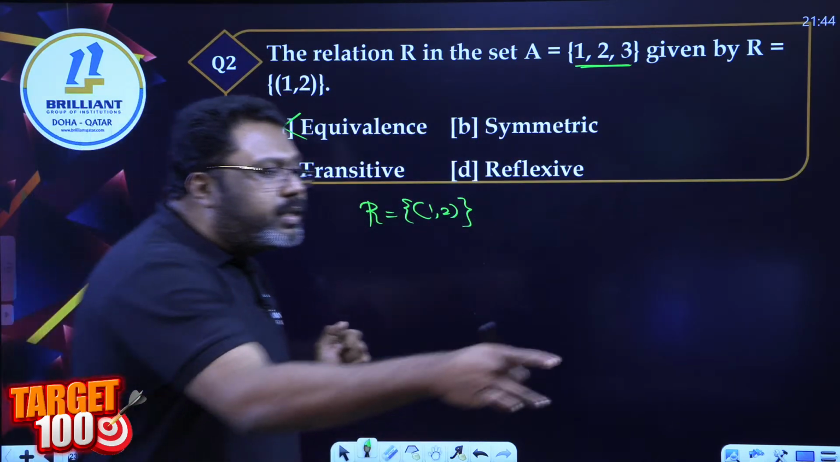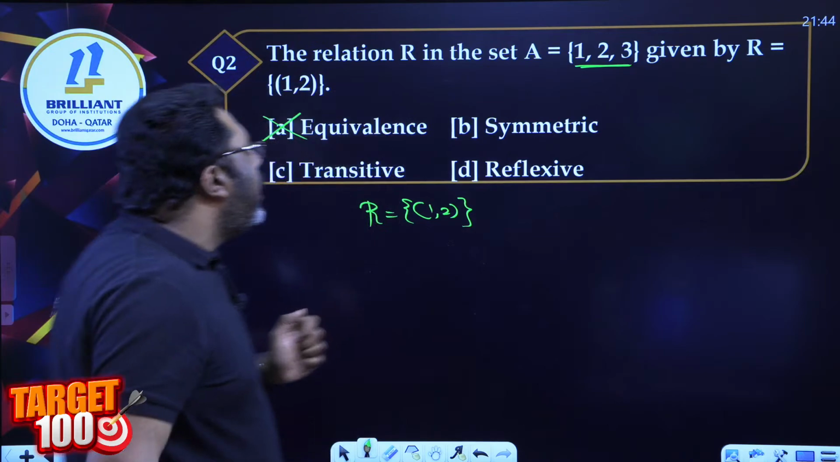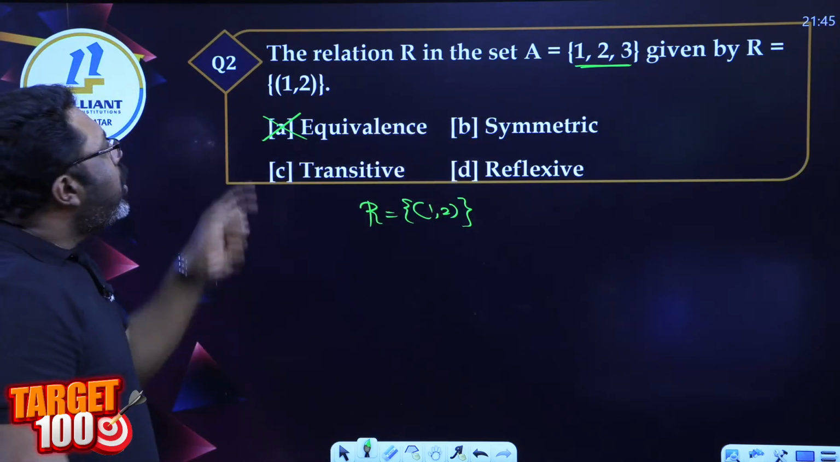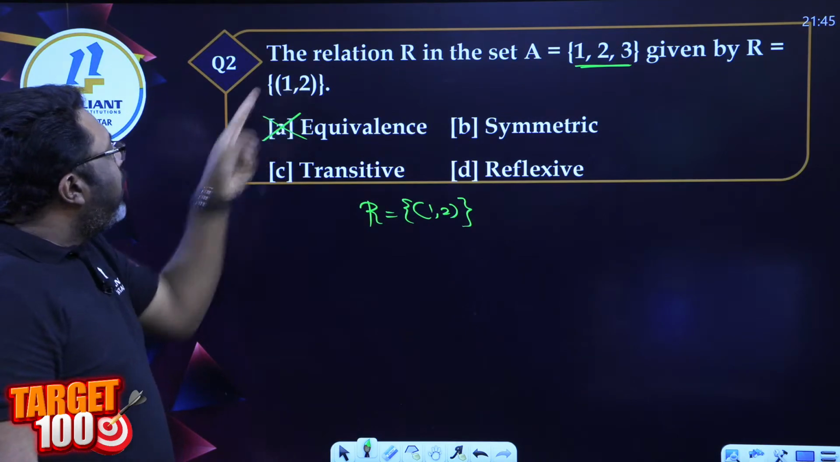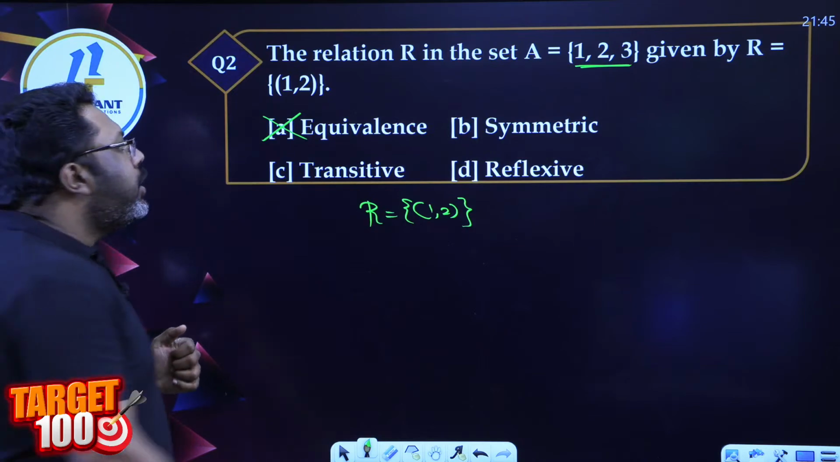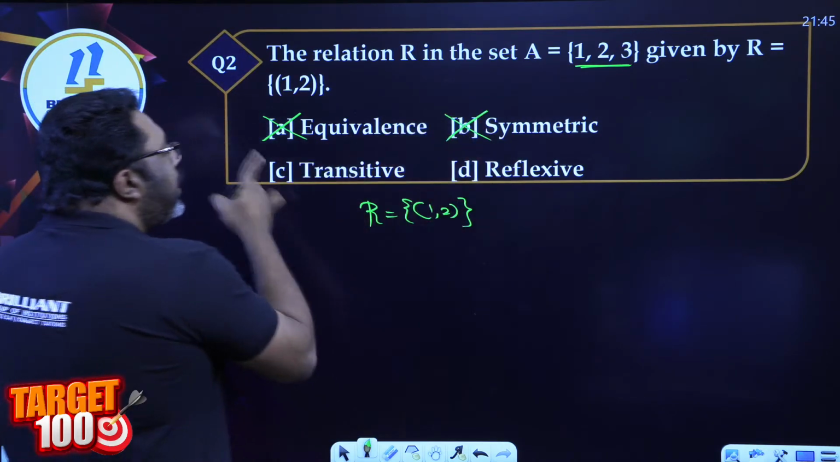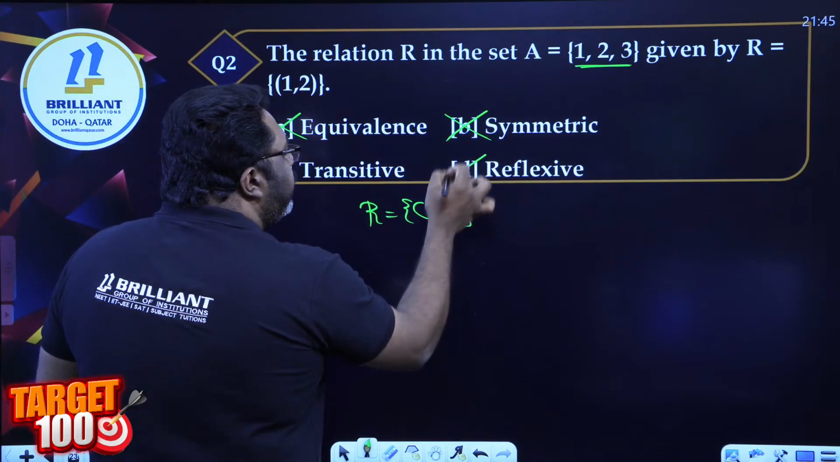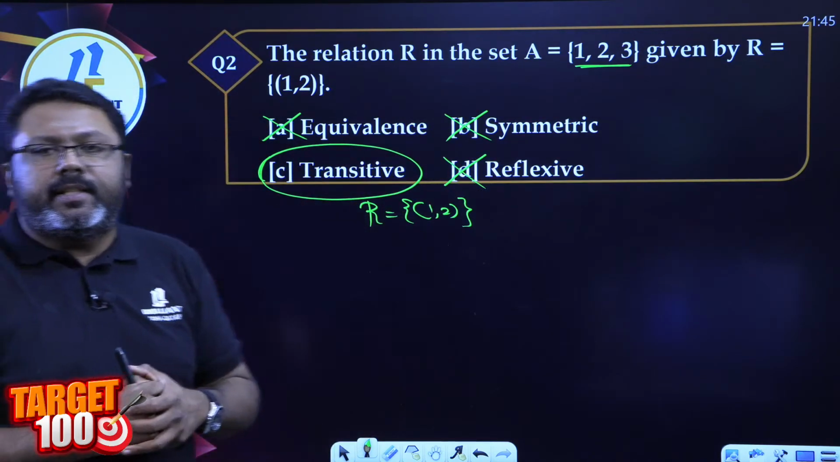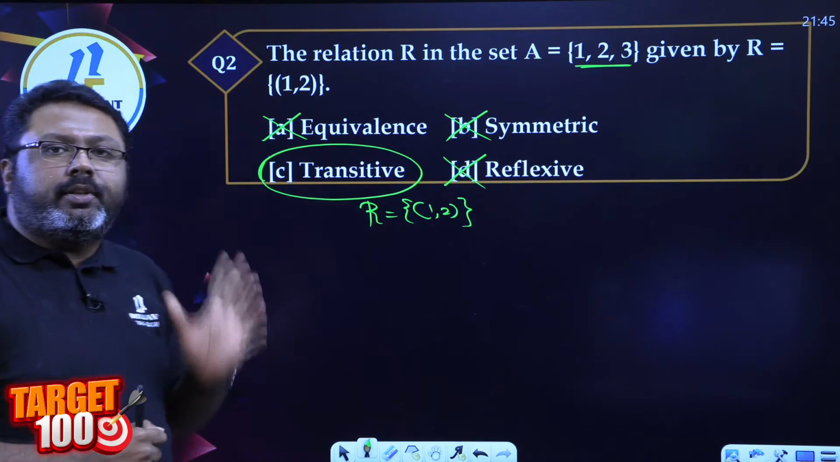Yes, the right answer is already coming from Prapti, Hafiz and Sana. It's not symmetric. Why is it not symmetric? Because I have a pair (a, b), but I don't have its symmetric pair (b, a). So it's not symmetric. Now, not reflexive, not symmetric, then the only option is transitive. But how come, sir, is it transitive? How come it is transitive?